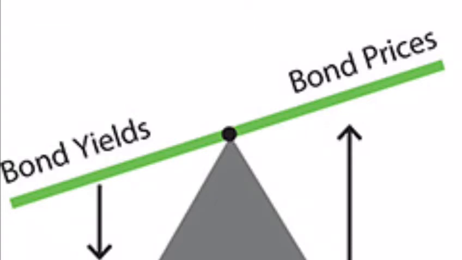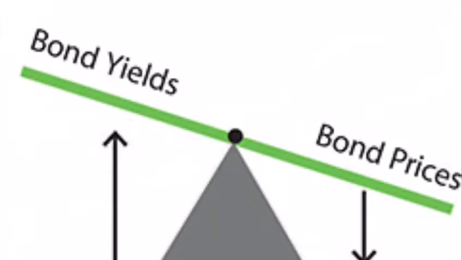Bond yield refers to the rate of return or interest paid to the bond holder, while the bond price is the amount of money the bond holder pays for the bond. Now, bond prices and bond yields are inversely correlated. When bond prices rise, the bond yields fall, and vice versa. Here is a simple illustration to help you remember. Still confused? How about this one?